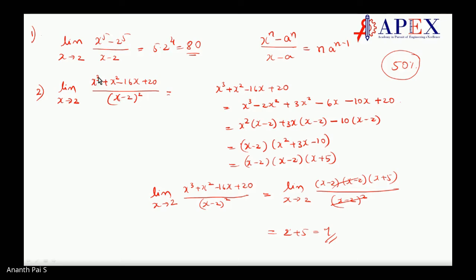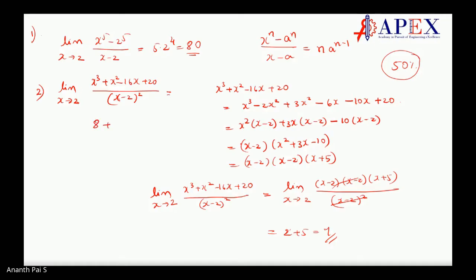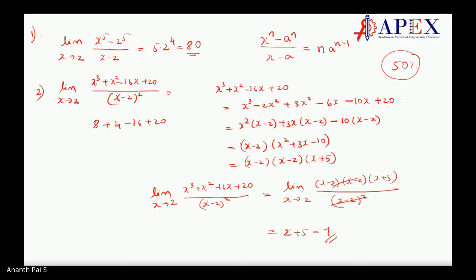So this is coming as 2 cube plus 2 square minus 16 into 2. Check it out, students. If it comes 0 by 0, then you can apply. So let us check it out. 2 cube is 8 plus 4 minus 16 plus 20. So it doesn't come, you cannot apply L'Hospital's rule.